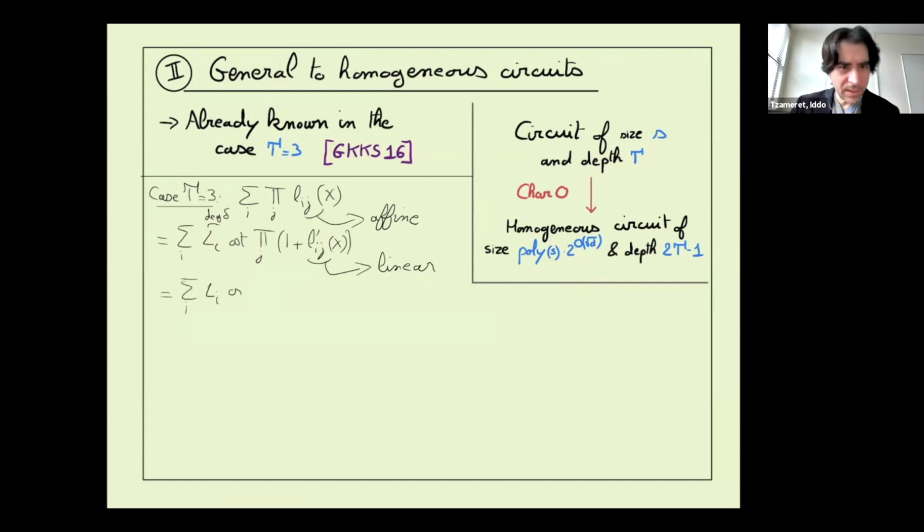Sorry, may I ask, how can you assume without loss of generality that the constant term is 0? It's just a linear transformation? Okay, I will do it without assuming it. In fact, there is some way to assume it, but I will keep the Li to be formal. So I will not assume it now.